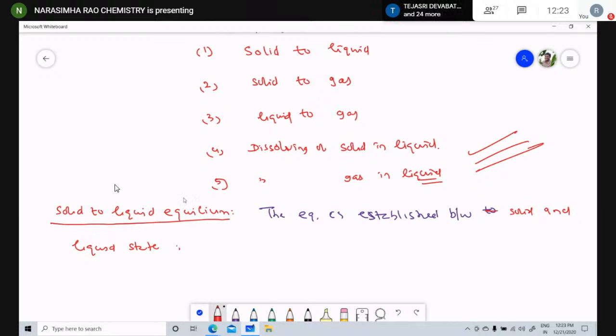So this is equilibrium in the freezing, fusion or melting process.